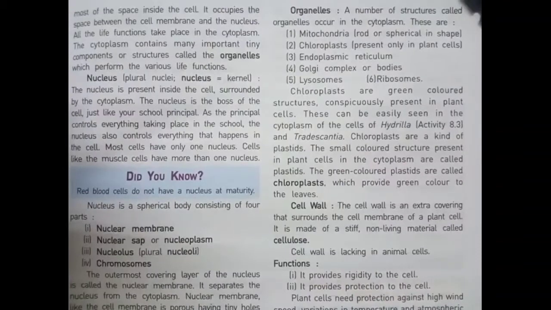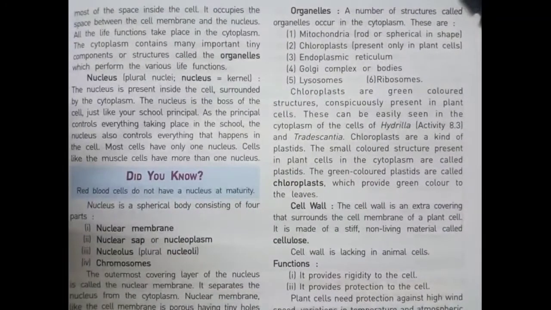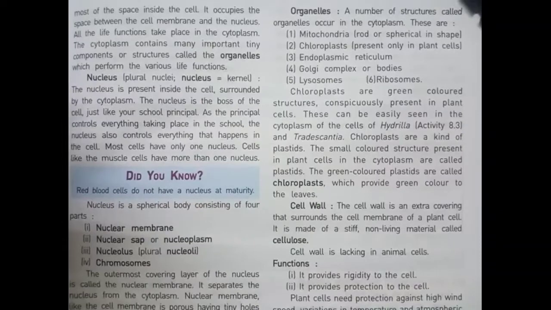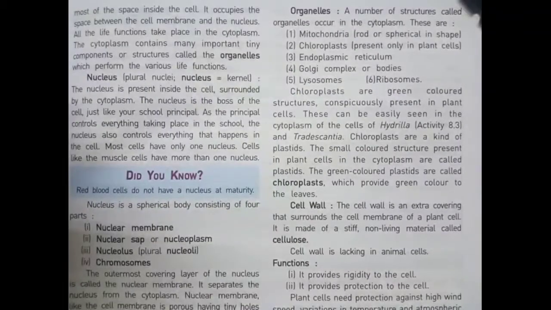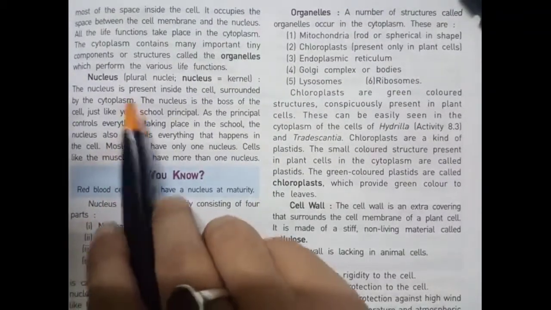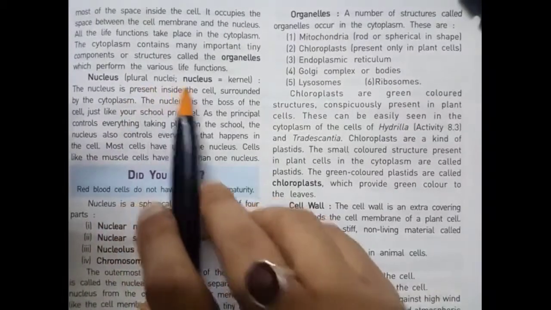Cytoplasm is actually the space between the cell membrane and the nucleus, and all the life functions take place in the cytoplasm. The cytoplasm contains many important tiny components or structures called organelles, which perform the various life functions. Next one is the nucleus. In plural form it is called nuclei.